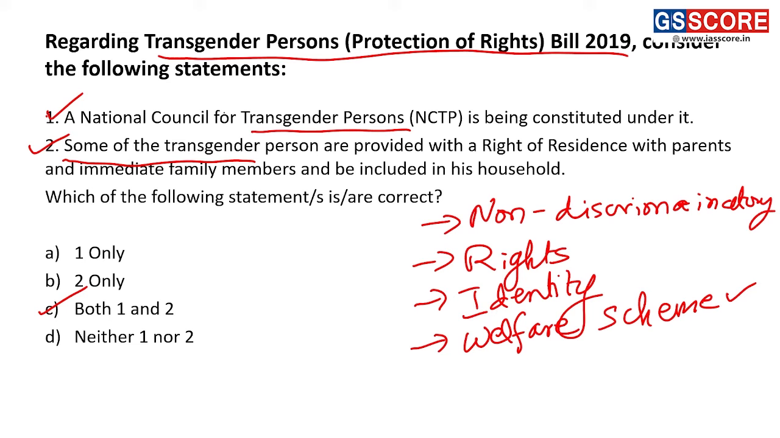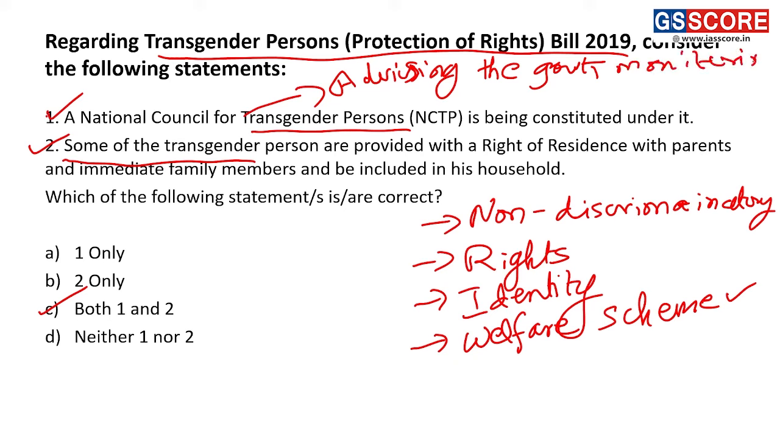What will the National Council for Transgender Persons do? It will look into advising the government on transgenders' issues. This particular body will also focus on monitoring the situation of transgenders in the country and help provide them with social security.